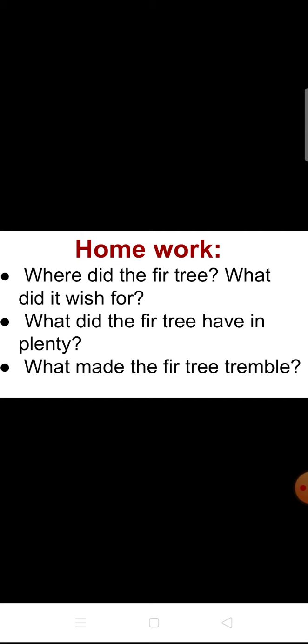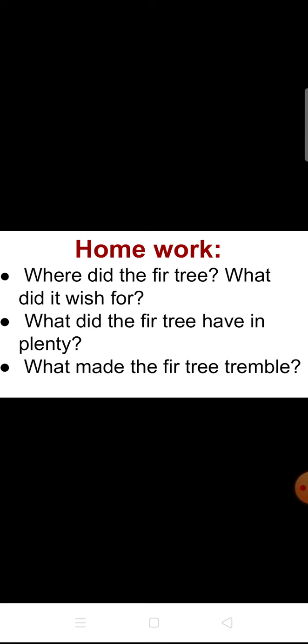Good, very good. And here is some homework for you. In the last class we learnt about the fir tree. From that lesson I am giving some very simple questions to you. The first question is, where did the fir tree live, and what did it wish for at first?